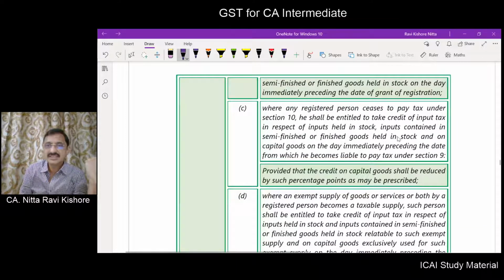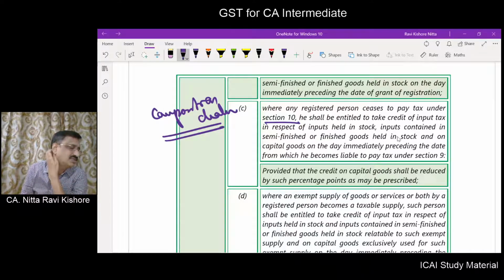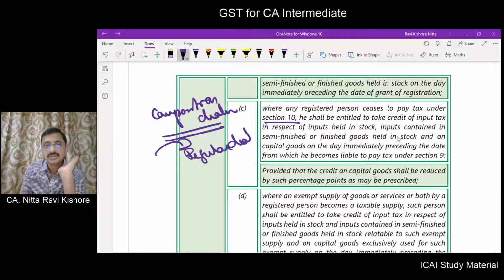Where any person ceases to pay tax under section 10, that means a composition dealer. You will be a composition dealer only until a specific threshold limit. Now if that specific threshold limit is crossed, you have to become a regular dealer. Now this has crossed.